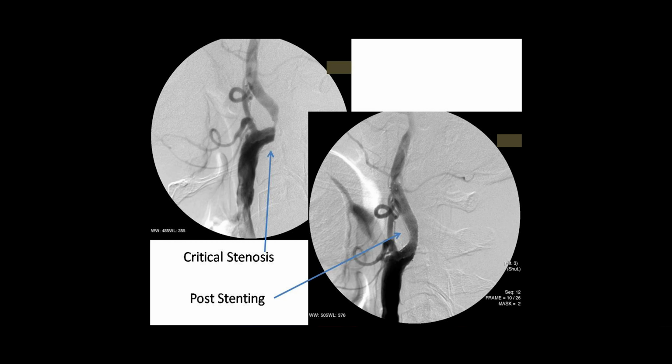This is a very tortuous artery, so we choose the stents depending on the anatomy of the artery. Here we have chosen an open cell stent design which conforms to the bend of the artery, and you can see the pre and post images showing how the lumen is restored with carotid stenting.